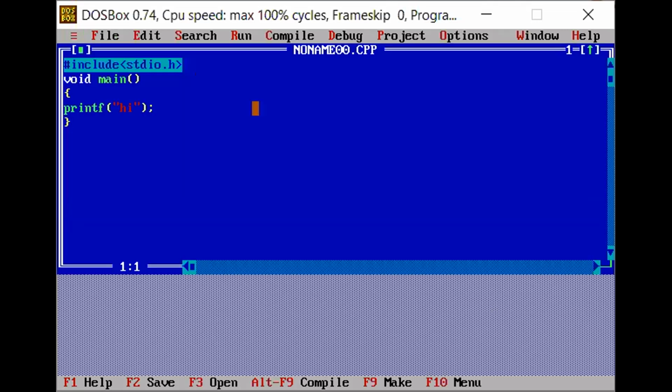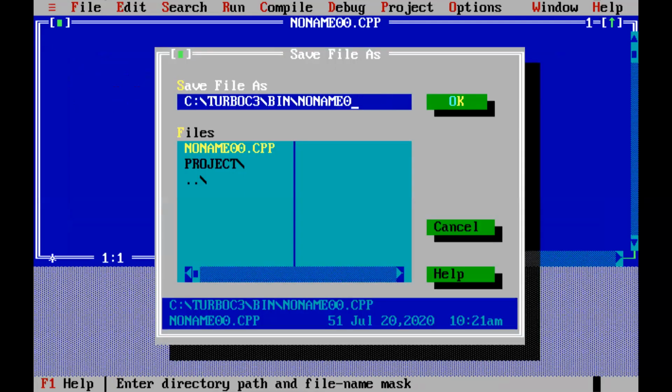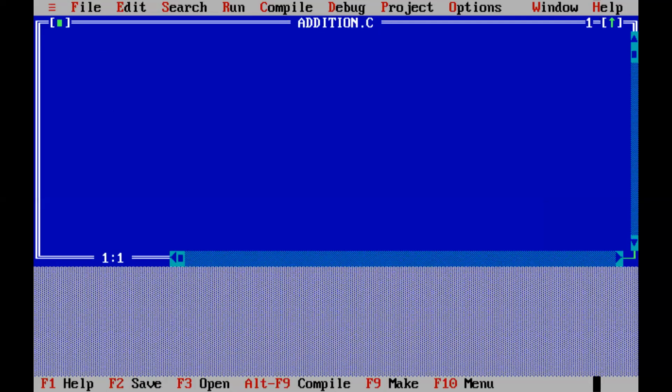I will take new. So initially I will save the program. Addition.c. Okay.